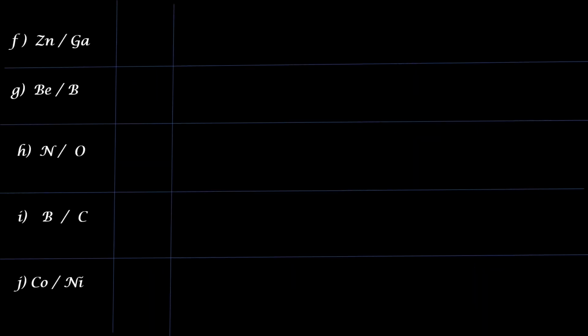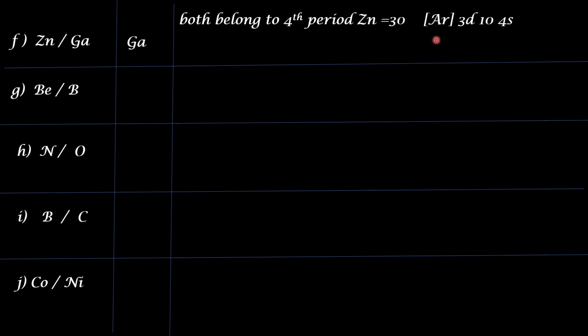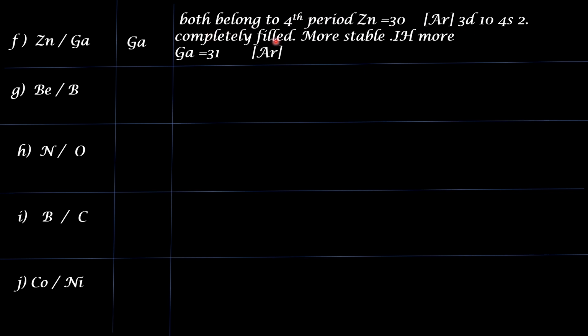Let us continue. The next pair is zinc and gallium. Answer is gallium. Both belong to fourth period. Zinc, atomic number 30, and its electron configuration is argon 3d10, 4s2. So it is completely filled, therefore more stable.